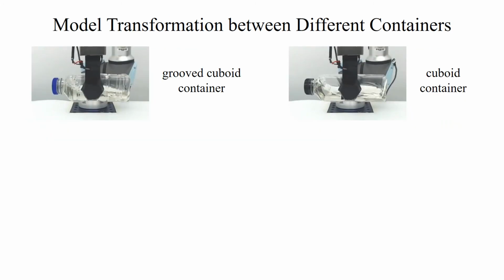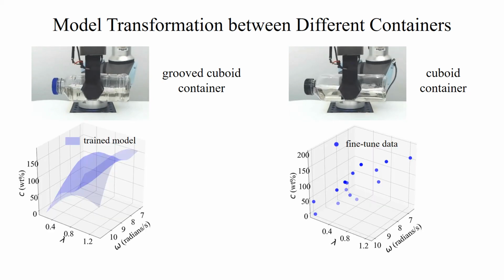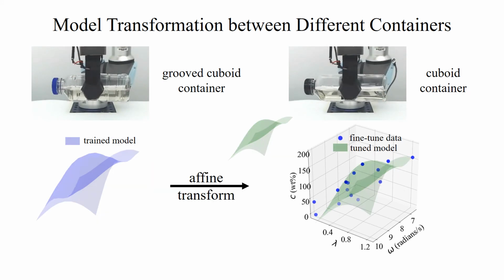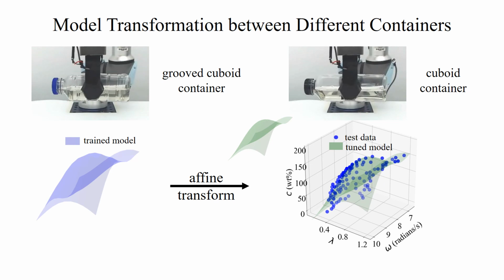In addition, the model can be transferred between different containers. Based on the trained model of the groove cuboid container and a limited amount of fine-tuning data on a new cuboid container in a different size, we can fit a model for the new container. With only 15 fine-tuning data points, the tuned model can predict well, with a concentration prediction MAE of 19.3%.